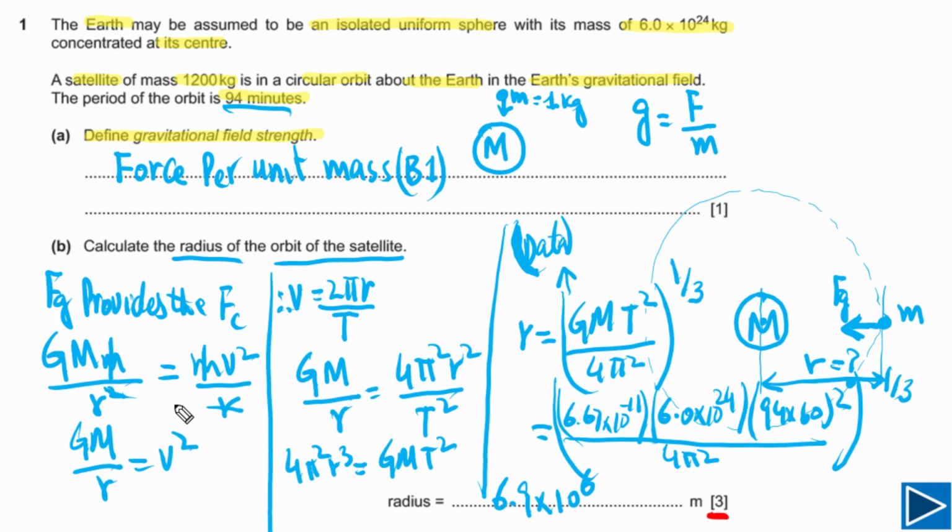You will get the first C1 mark if you have equated gravitational force and the centripetal force. You will get the first C mark. And the second C mark you will get if you have substituted the values. And the last mark is the answer mark, and this is for the correct answer. If you got the correct answer, you will get this third mark.